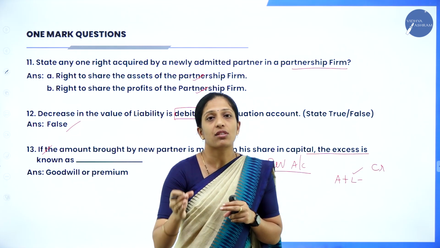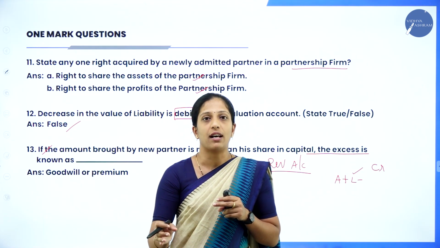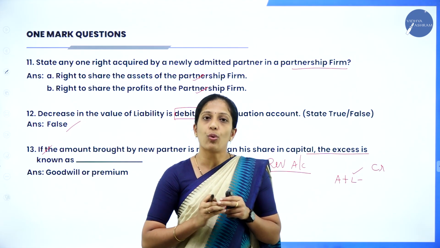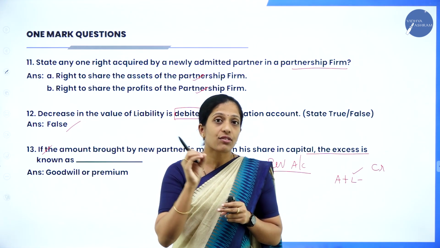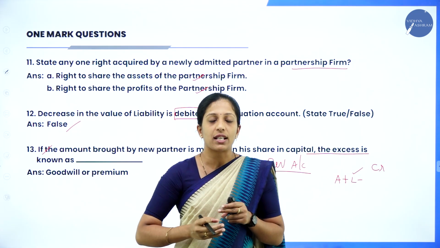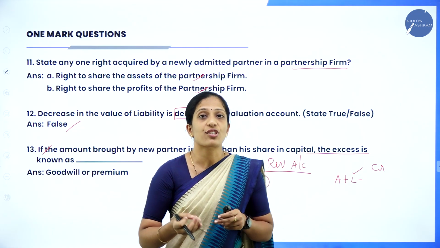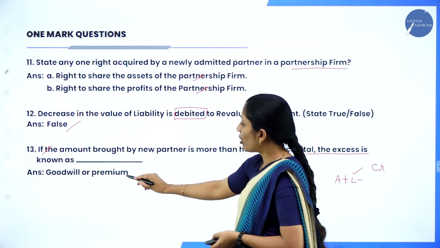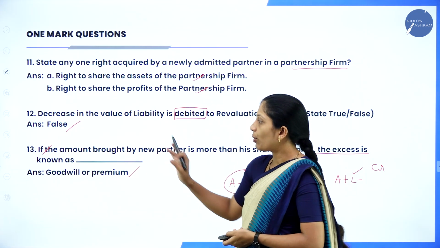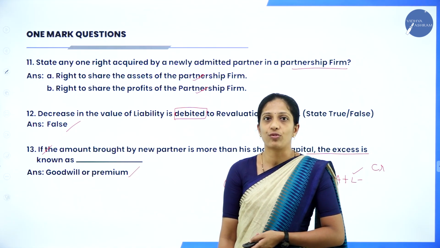Along with that, some extra amount is brought by the new partner, which has to be distributed among the old partners. Okay, so that extra amount other than capital, which is brought by the new partner, what is it called? It is called goodwill or premium. Hope you are clear about all the questions of 1 mark.